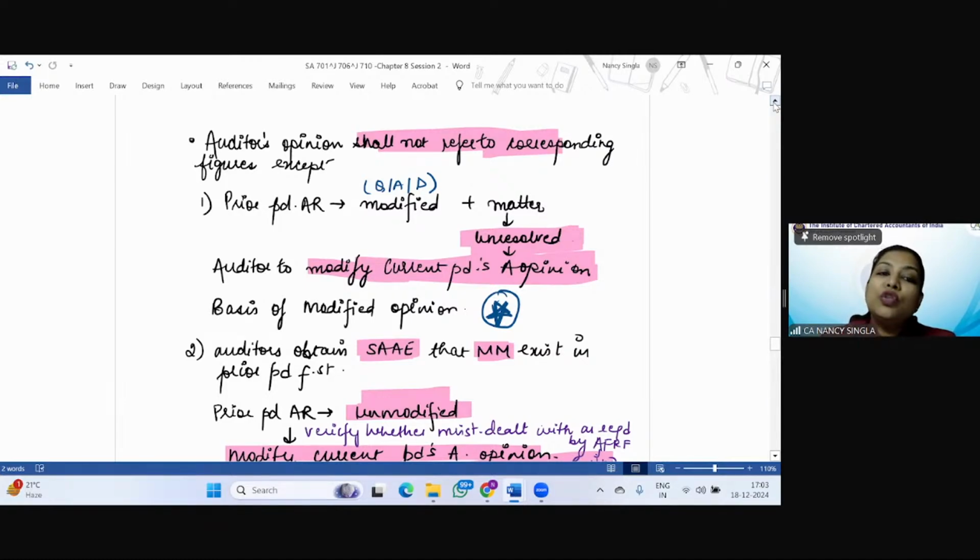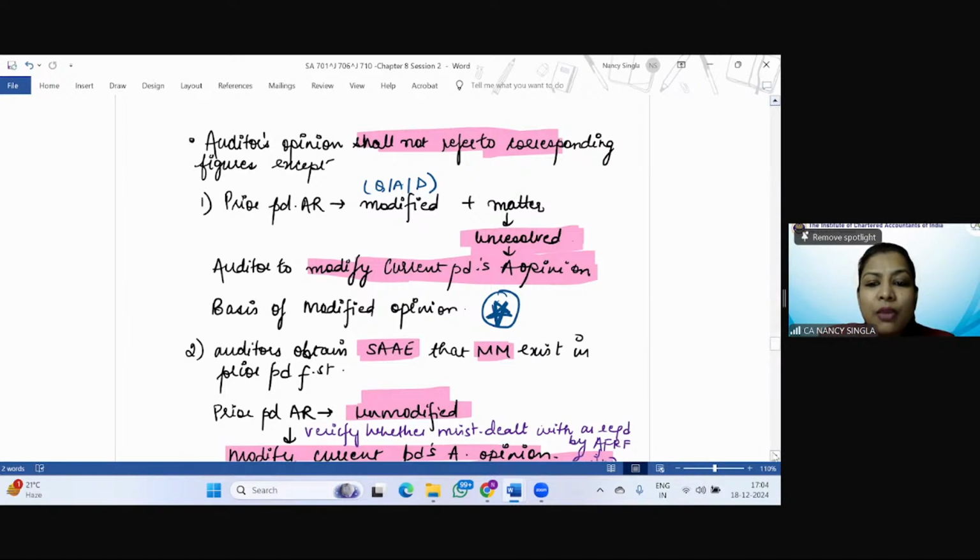So the auditor is going to modify the current period audit opinion, and in the basis for modified opinion, he is going to mention the current year figure and the corresponding year figure of the matter that has led to such modification, and that because of the significance of the matter or the possible effect of that matter, the same has been modified, right?